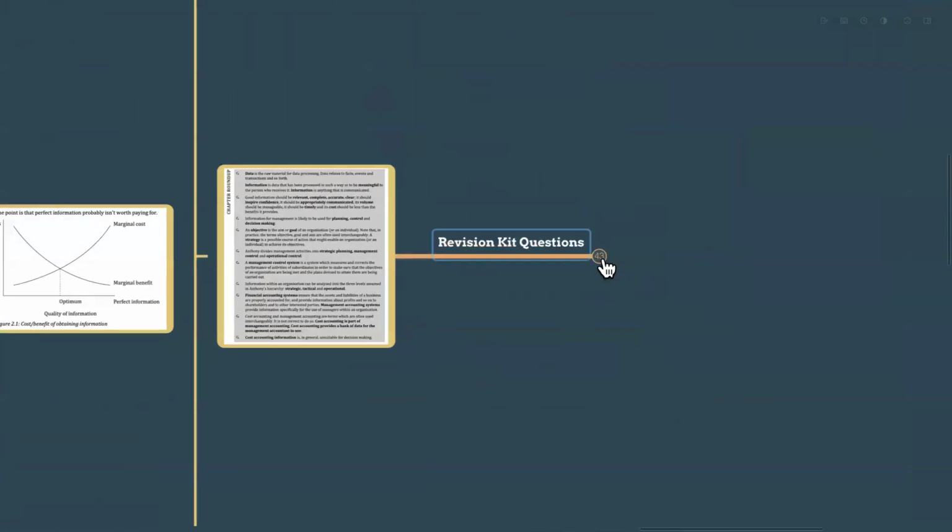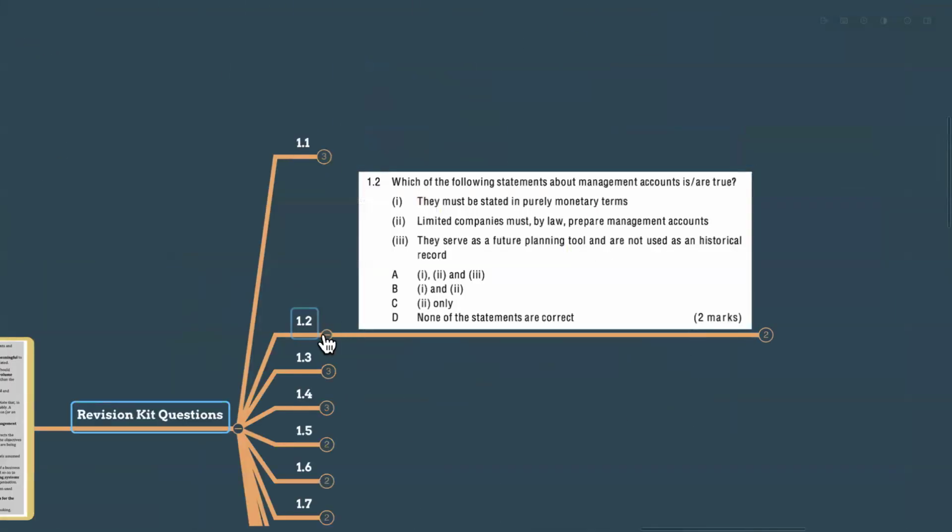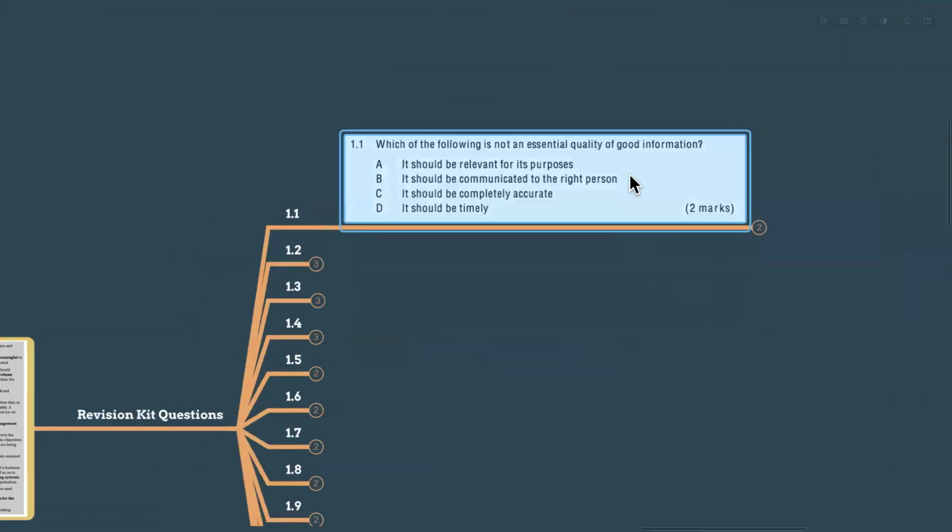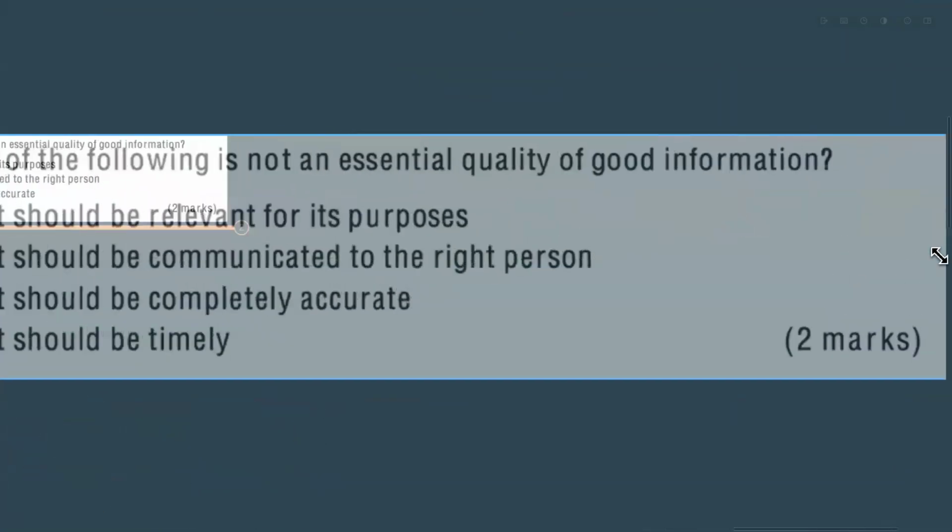Now let's see one example question, from 1.1, I think, from your revision quick question. See this.